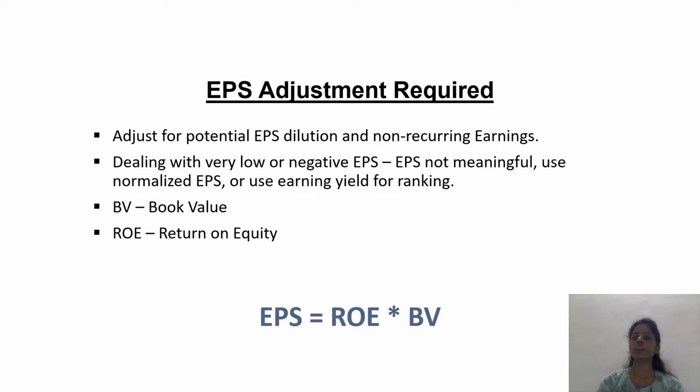Dealing with very low or negative EPS, which is not meaningful, use normalized EPS or use earnings yield for ranking. BV is book value. ROE means return on equity. So the formula to calculate EPS is EPS equals ROE, that is return on equity, times BV, that means book value.